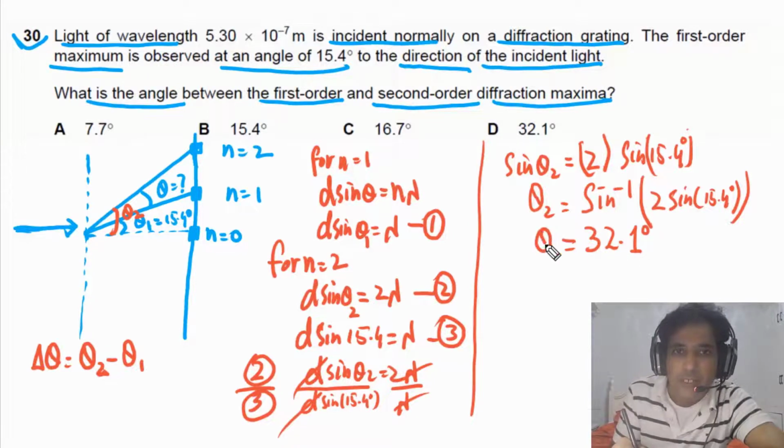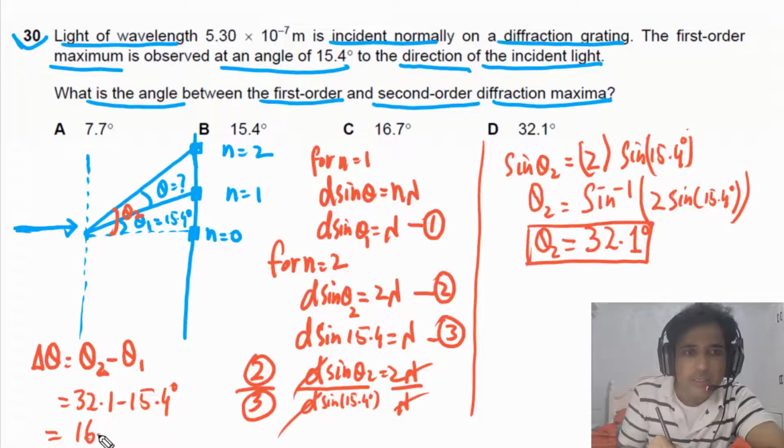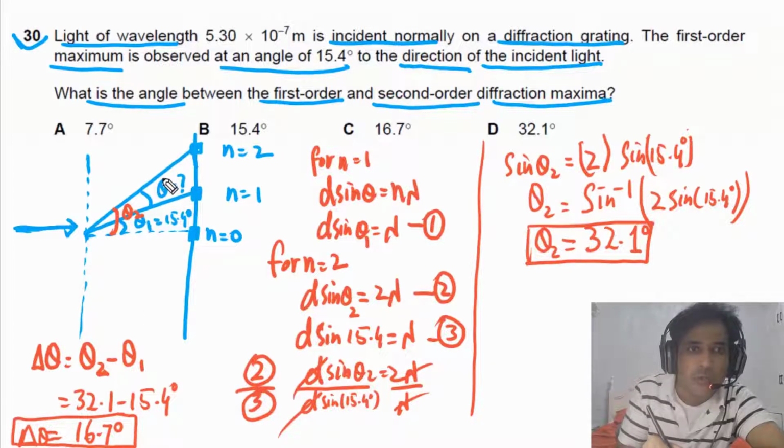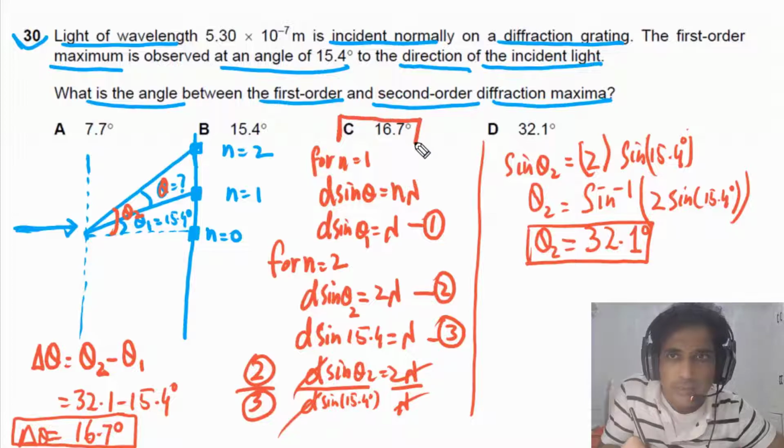So we have the value of theta 2. We need to find the difference between these two, so we can write 32.1 minus 15.4 degrees. If we solve this, our final answer will be 16.7 degrees. This is the angle between the first order and second order. So the answer for this question is C, 16.7 degrees.